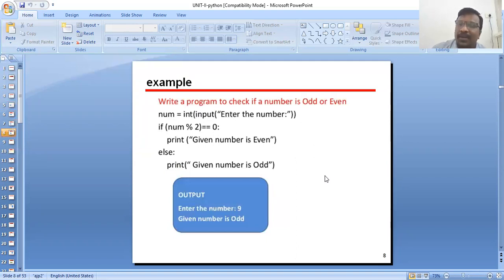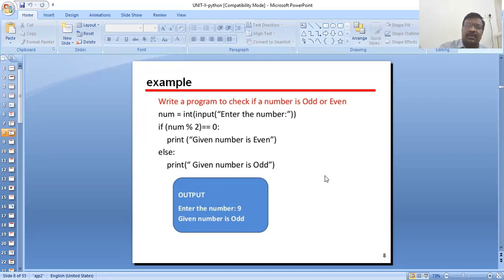Next, what is an example of this if else? The program checks if a number is odd or even. So num equals input, enter the number.